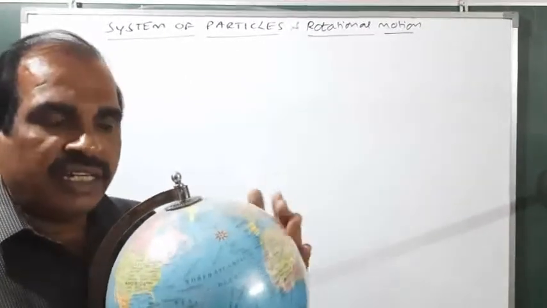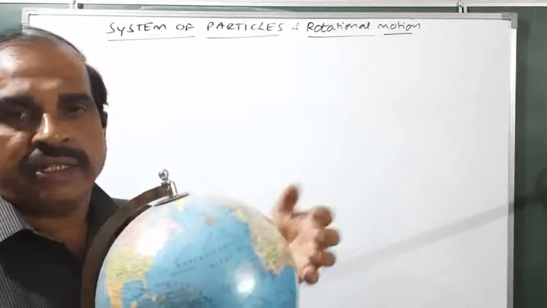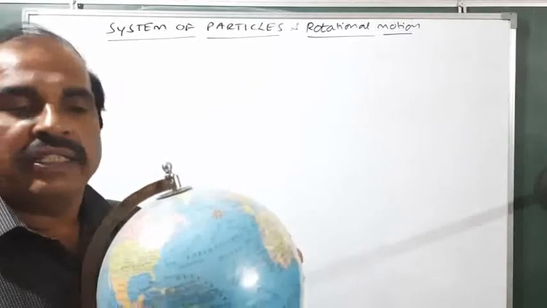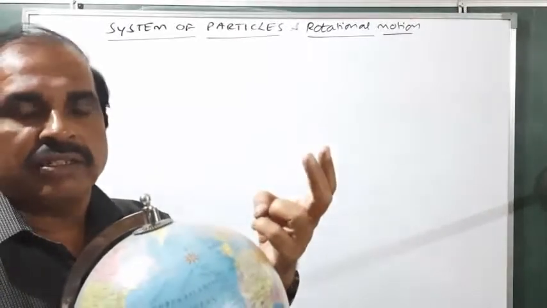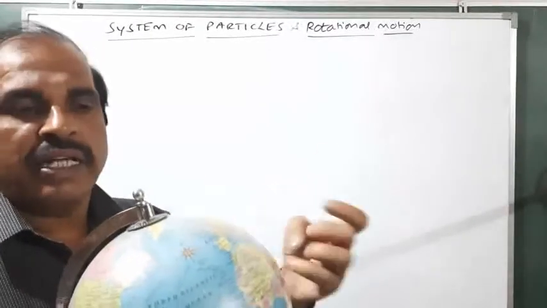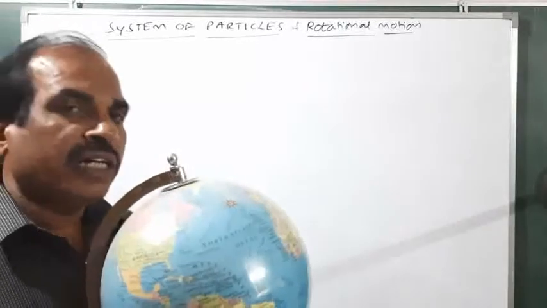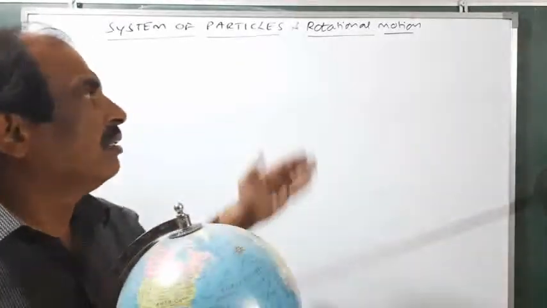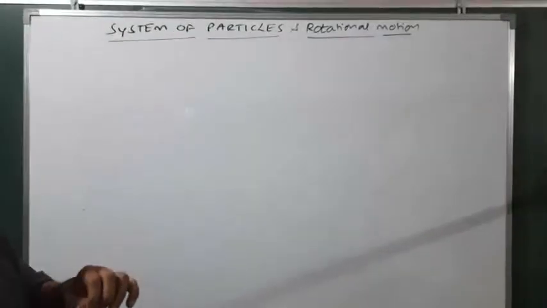If the radius is decreased, then what happens to the length of the day? A, increases; B, decreases; C, remains the same; D, the earth stops its rotation. To get the answer for this, we are studying this chapter, System of Particles and